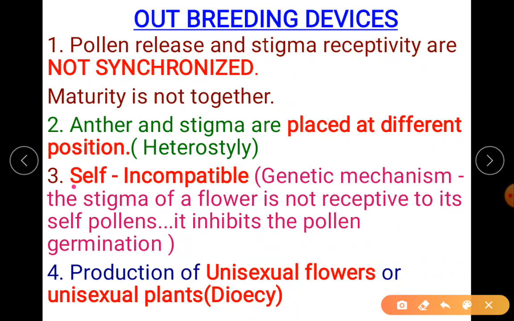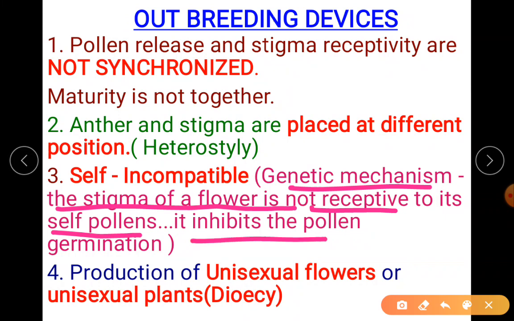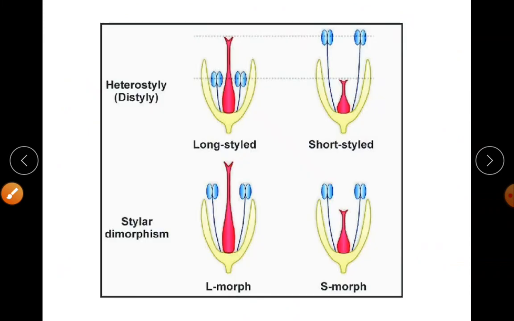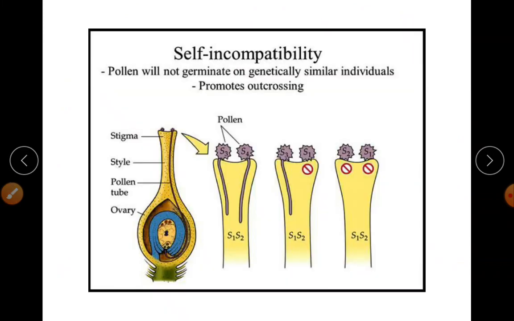Then the third, self incompatibility. So what is self incompatibility? A genetic mechanism where the stigma of the flower is not receptive to its own pollens or self pollens. It completely inhibits the pollen germination. To give you a better idea, observe this. You can see here there are one or two pollen grains.